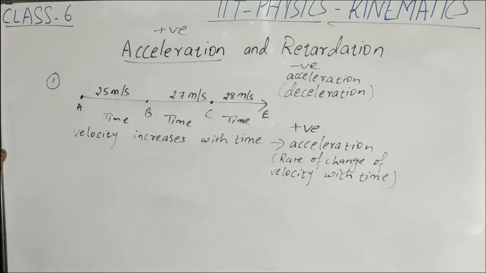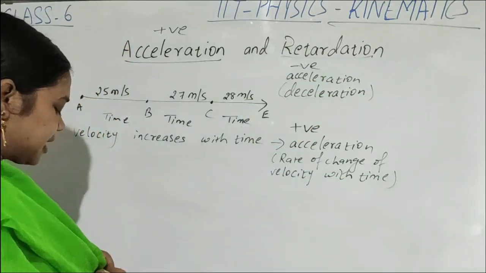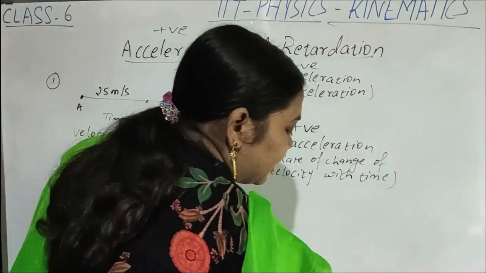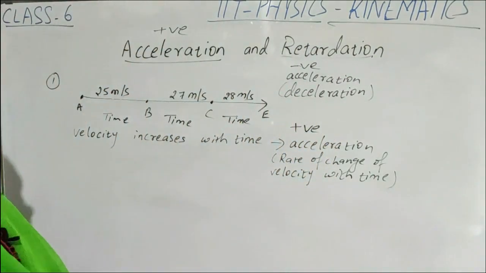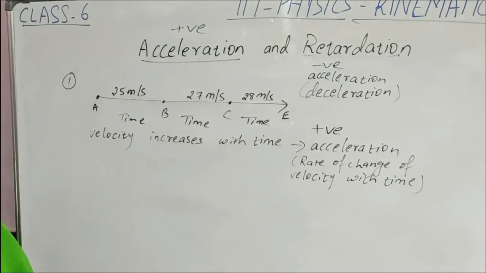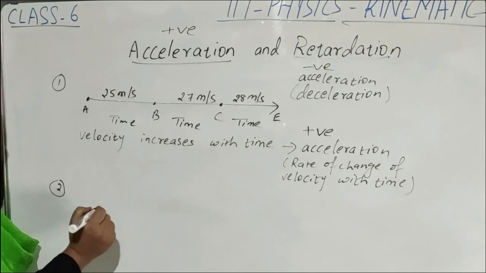Negative acceleration is called deceleration or retardation. Clear, children? Retardation is nothing but negative acceleration. Okay, so understood? So when that case comes, that is a second example, consider.